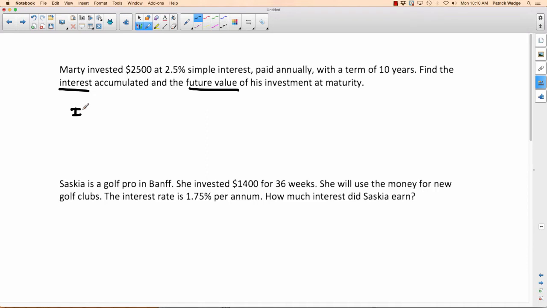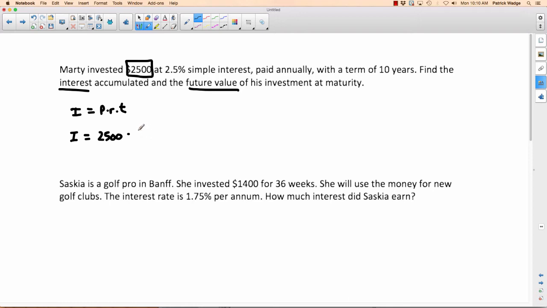I'm going to write this for probably every single one of the questions. I equals P times R times T. Do we know the interest? No, that's what we're trying to figure out. Do we know the principal? Yeah, that's the amount of money that you put into the bank. Well, he invested $2,500, so that's our principal, $2,500. Times, do we know the rate?